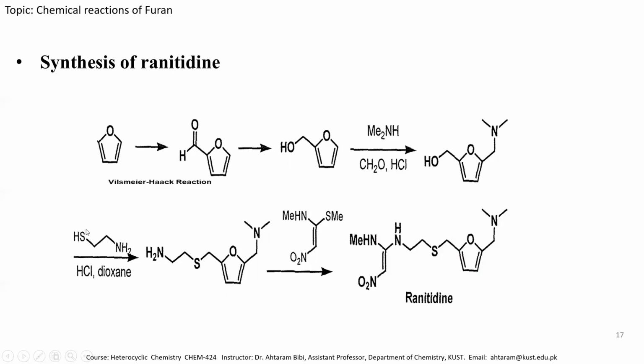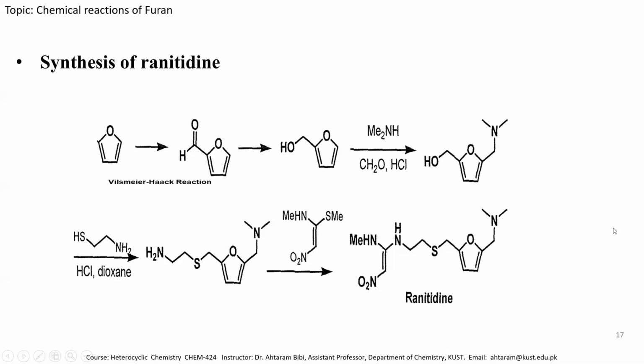As HCl is used, in the first step this OH is protonated by the acid, so water is a good leaving group, and then the sulfur attacks this carbon atom to produce this intermediate species. And when this intermediate species is treated with this alpha beta unsaturated nitro compound, then one can obtain the ranitidine molecule. So one can see that ranitidine synthesis involved various chemical reactions of the furan.